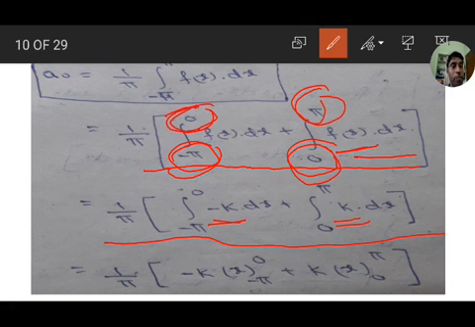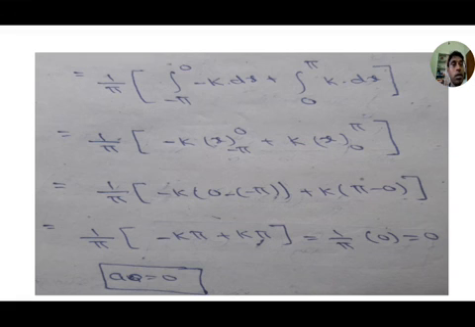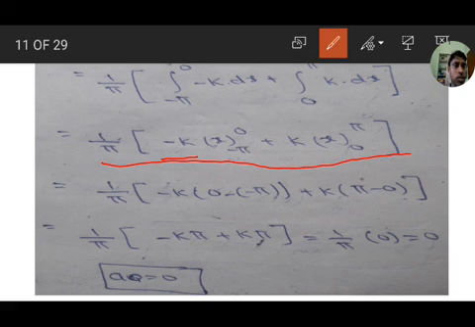So minus k is outside, integration of 1 is x from minus pi to 0, and k is outside, integration of 1 is x from 0 to pi. So upper limit minus lower limit.